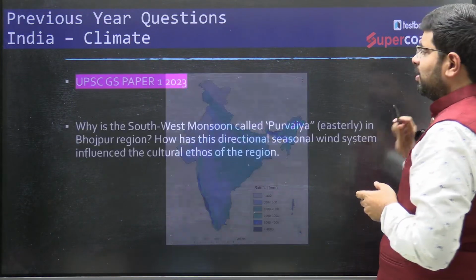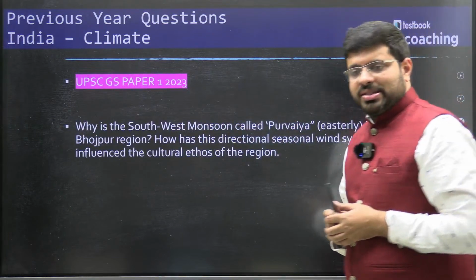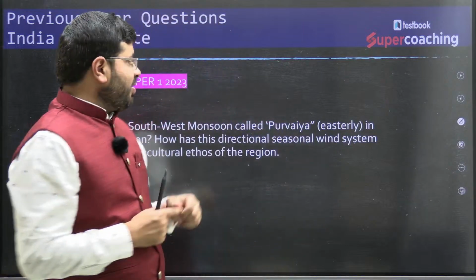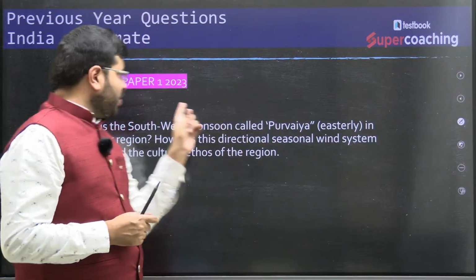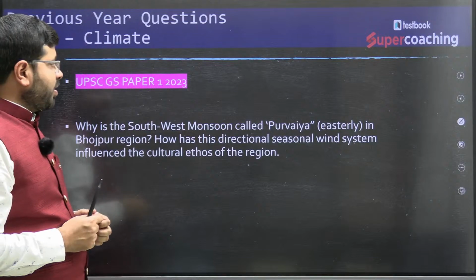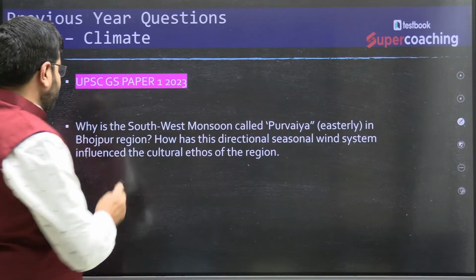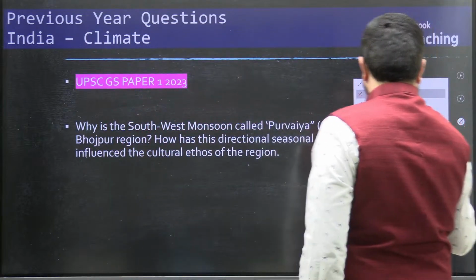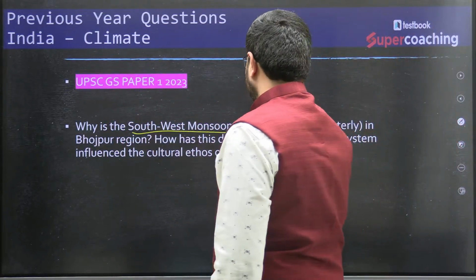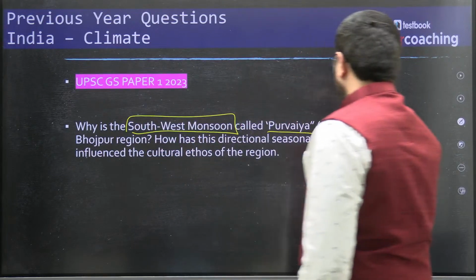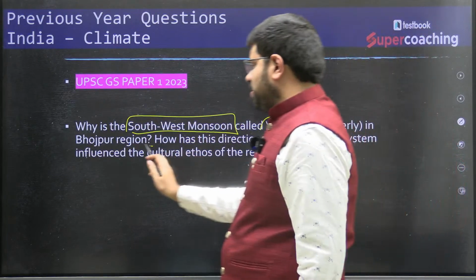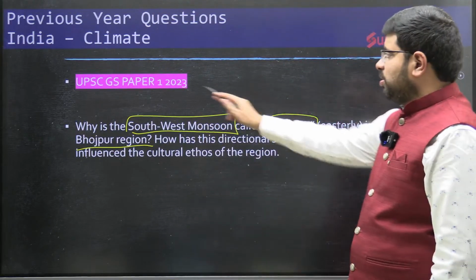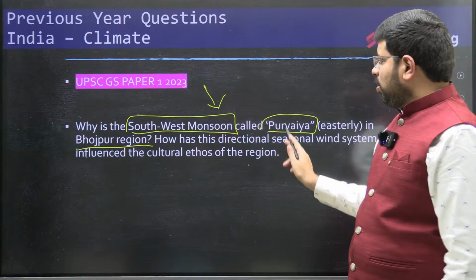So with this idea, what I am trying to tell you is, there was a question asked. Why previous year question sessions are very, very important for your exam is this. You can see here in the 2023 GS Paper 1 Mains exam, they asked a question: why is the southwest monsoon called Purvaya, easterly, in the Bhojpur region? They asked this question in 2023.